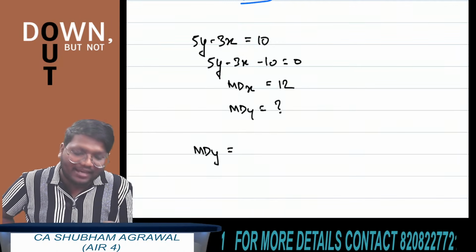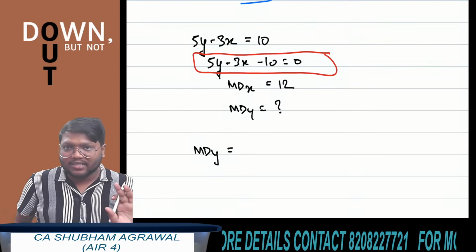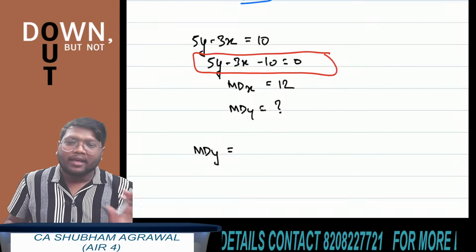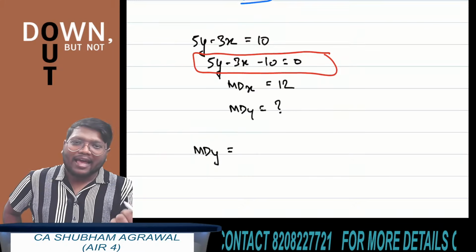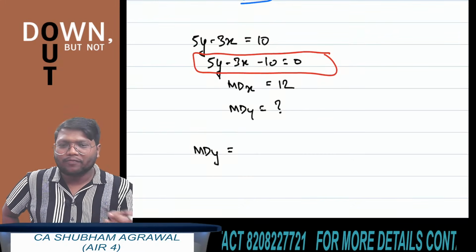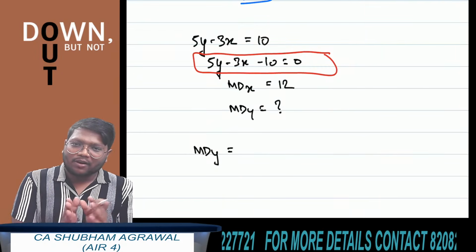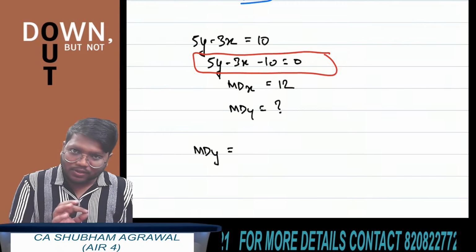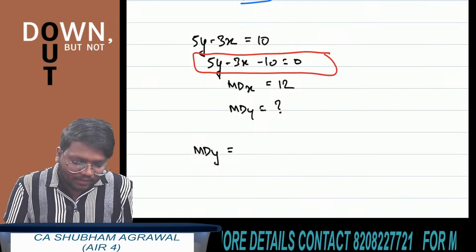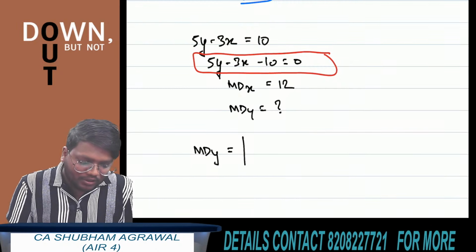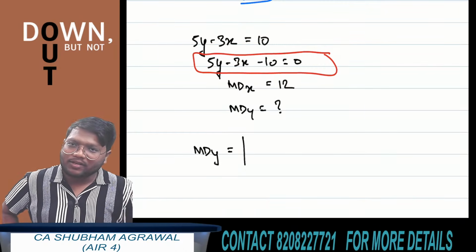If a linear relationship between x and y is given, please listen to this very carefully. If a linear relationship between x and y is given and any measure of dispersion of x is given, and you have to find the measure of dispersion of y, what you have to do? I am giving you the general formula: measure of dispersion of y is equal to the absolute value of coefficient of x divided by coefficient of y, multiplied by measure of dispersion of x.